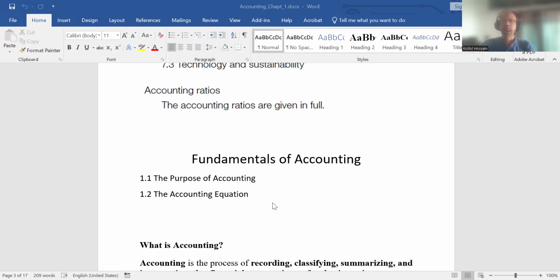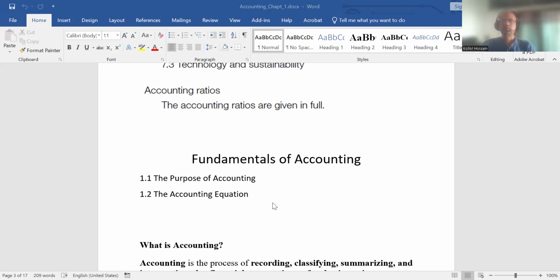So, accounting is actually related to the recording of the financial events, summarizing them, and finding out the output.